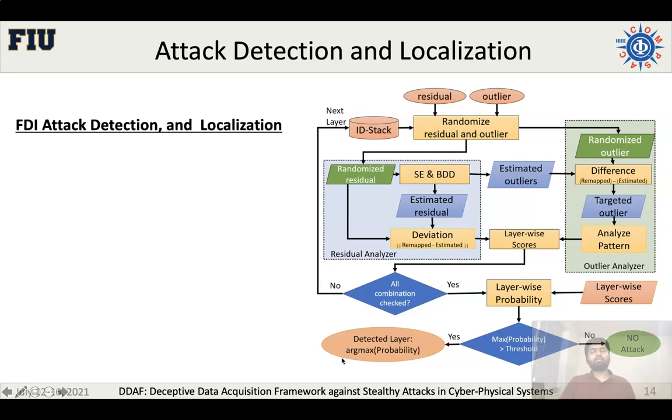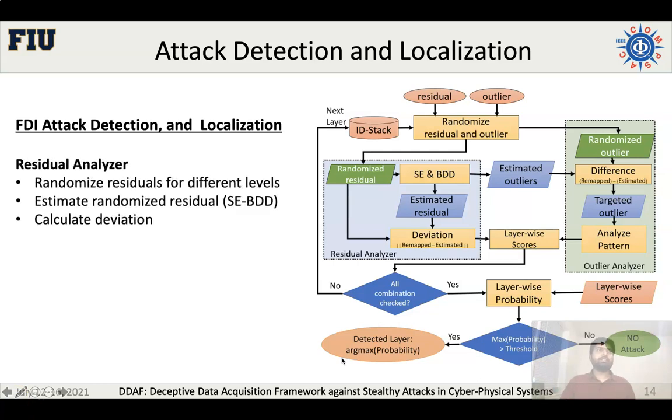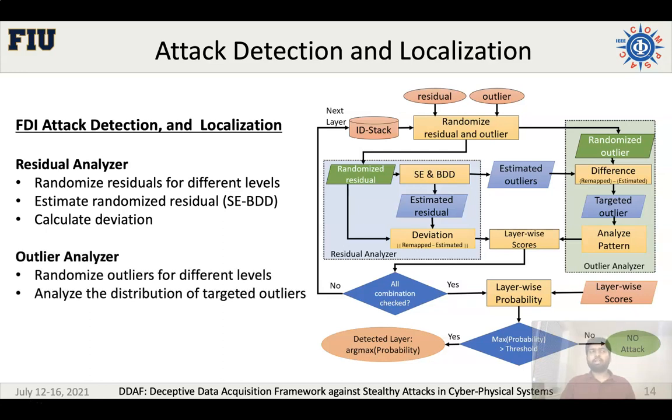This slide shows how we detect and localize the attack. The first step is to analyze the residual. We randomize the residuals for different levels using the RAC ID, RAND ID pair, run the state estimation on the residual data, and then calculate the deviation between the randomized residual and the estimated residual. Secondly, we also analyze the outliers, or the position of the outlier noisy sensors. We randomize the outliers for different levels and analyze their distribution with respect to the system topology.